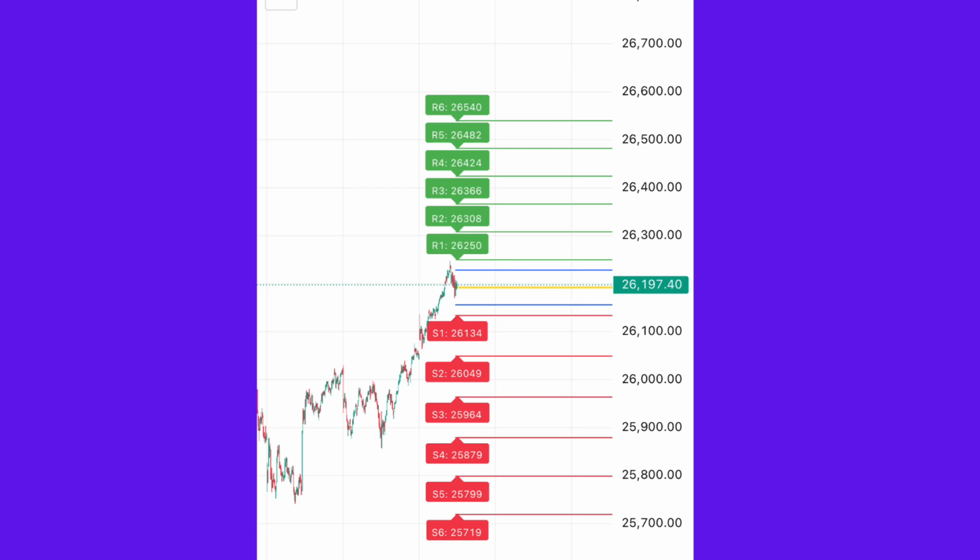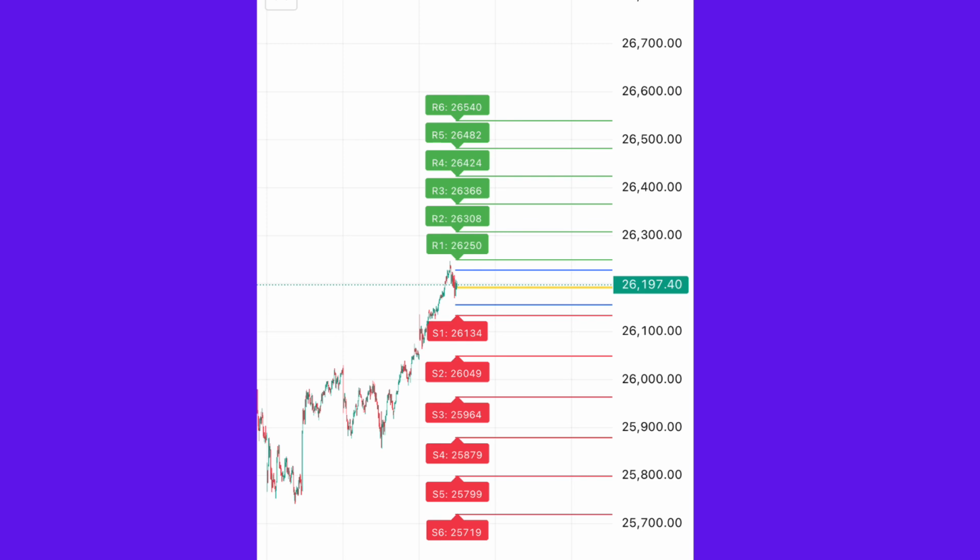Scenario: weak opening with sell pressure. If Nifty opens below 26,150 and fails to bounce, downward drift toward 26,049, 25,964. Negative global cues support this view.